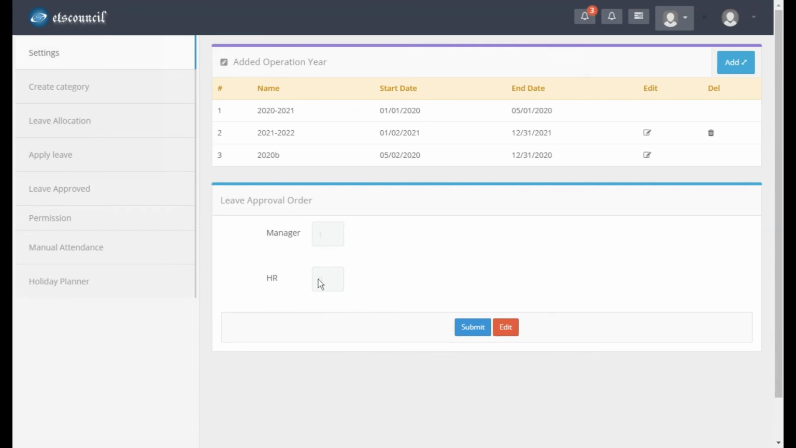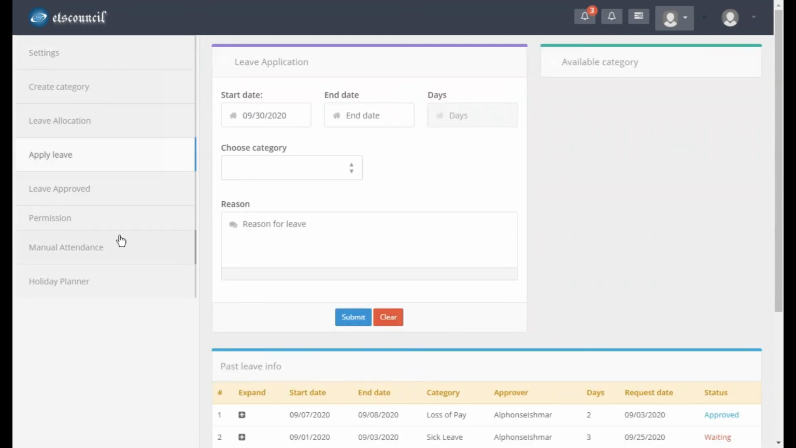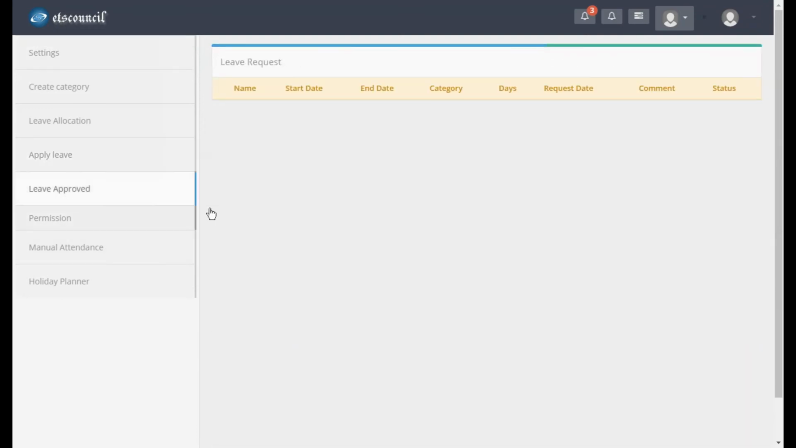Let's say if you mention 1 and 0, it means all your leave approvals will go only to the manager, and once the manager approves, the leave is approved. If you mention 1 and 2, it means that after the manager approval, it will go to your HR. If any one of them rejects the leave, then your leave is rejected. This is the place where you can see the leaves you need to approve as a manager.